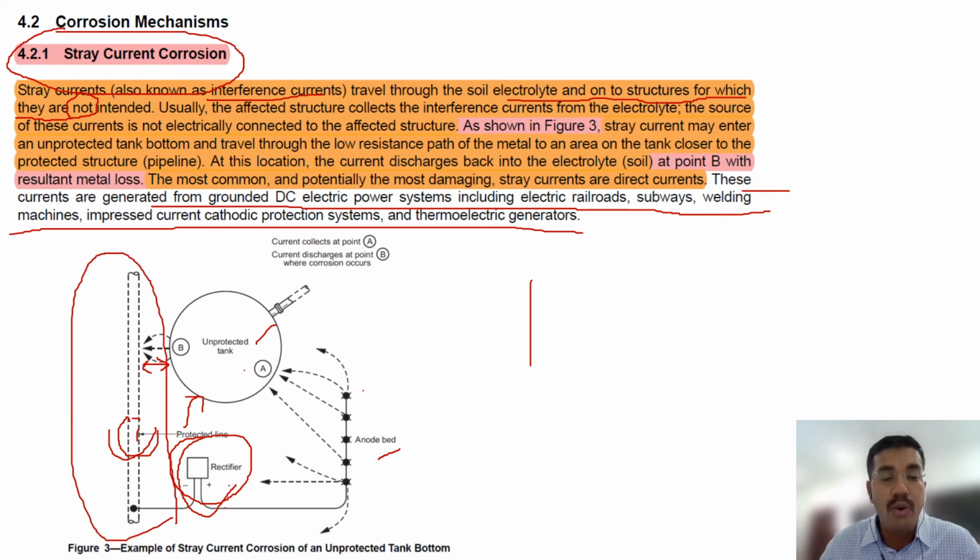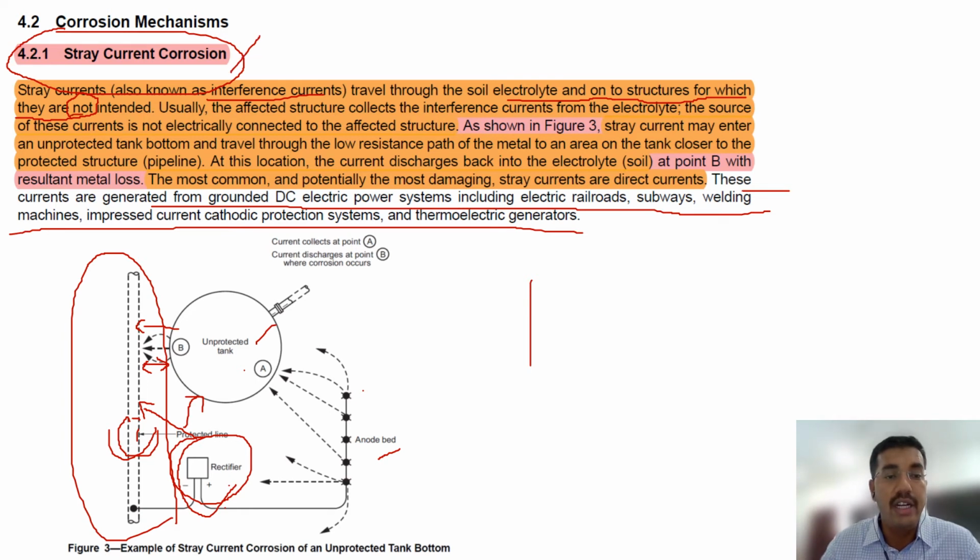Then instead of going to the tank, they are traveling to the nearby equipment and protecting it. In the same way, the tank also gets a signal that it needs to protect the nearby equipment, because we are sending currents continuously, okay. The electrolytes are flowing, so in that case the tank will corrode much faster. So that is called stray current, okay.